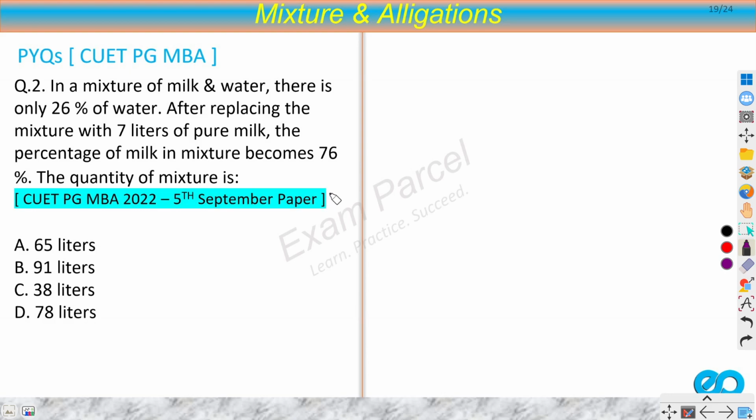In a mixture of milk and water, there is only 26% of water. After replacing the mixture with 7 liters of pure milk, the percentage of milk in the mixture becomes 76%. Find the quantity of the mixture. Okay. So this question is from the 2022 fifth November paper. Now this question is on replacement, and for replacement, you need to know the concept of proportions.